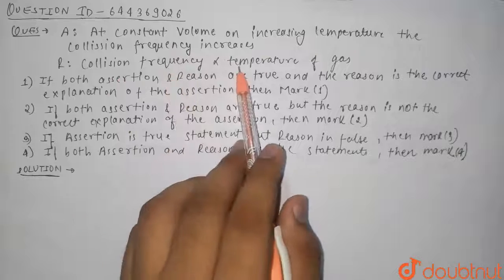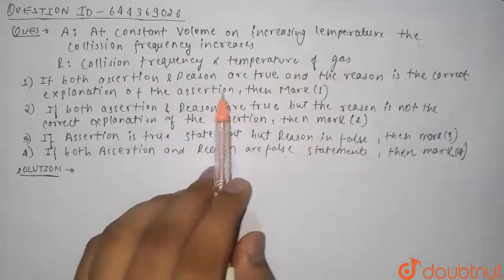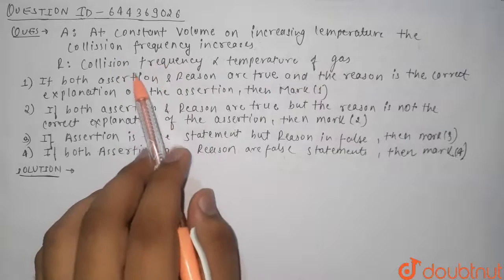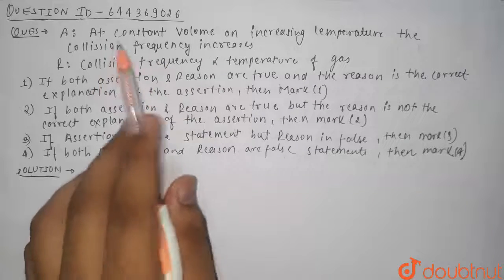Today's question is: at constant volume, on increasing temperature, the collision frequency increases. Collision frequency is directly proportional to temperature of the gas. In this question we have been given an assertion and a reason, and we have to tell whether the assertion or reason is true or false, and whether the reason is correct or not.